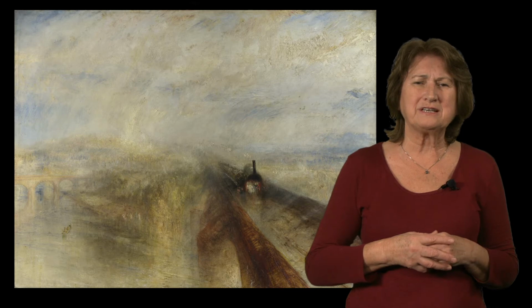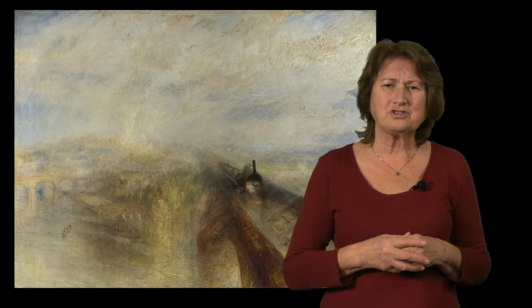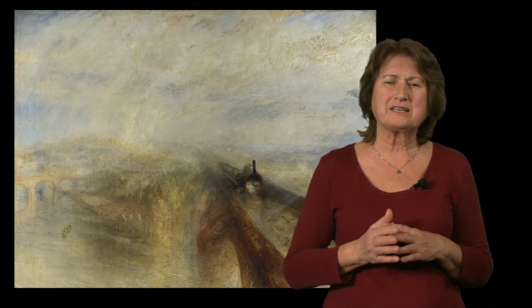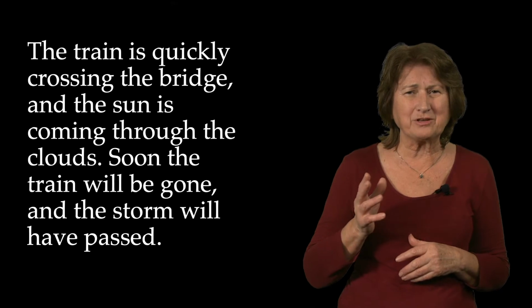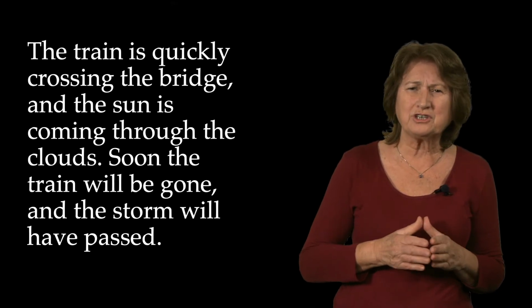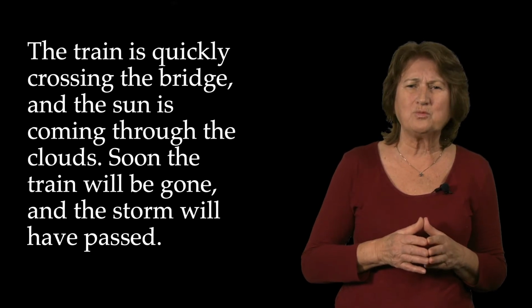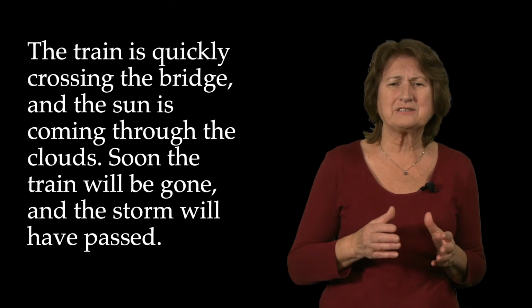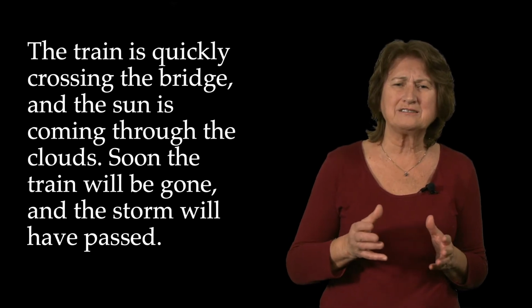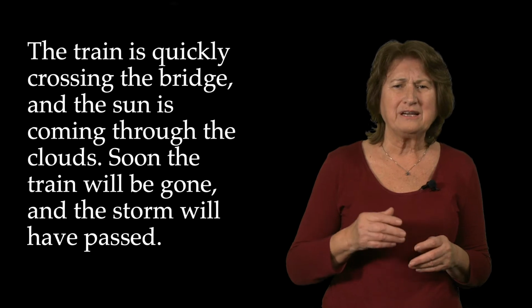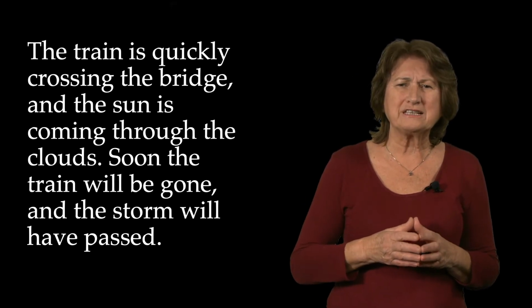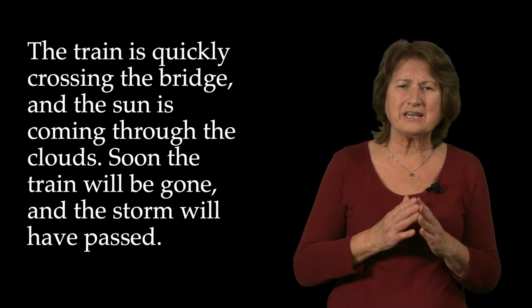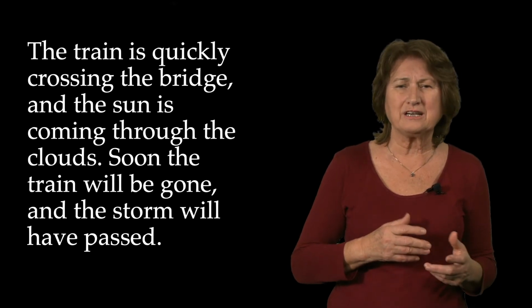Now let me turn this image into writing so I can talk about the way in which text can mean the same thing but also quite differently. The train is crossing the bridge and the sun is coming through the clouds. Soon the train will be gone and the storm will have passed. So the subjects, we have the train, the clouds. The predicates, we have is crossing the bridge and will be gone. These are the two simultaneous events that Turner has put together in this painting, the train and the storm.